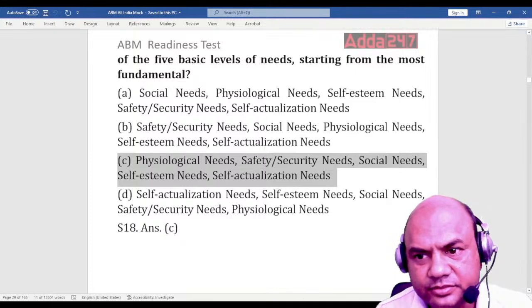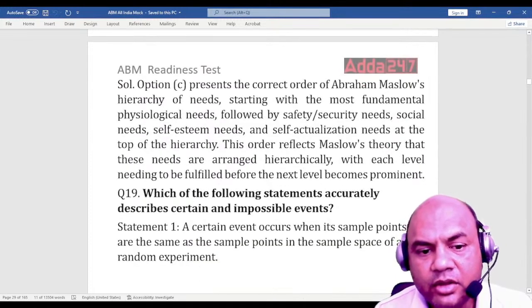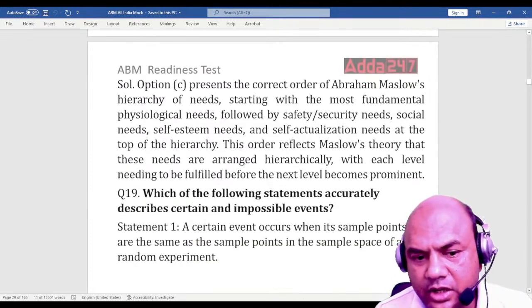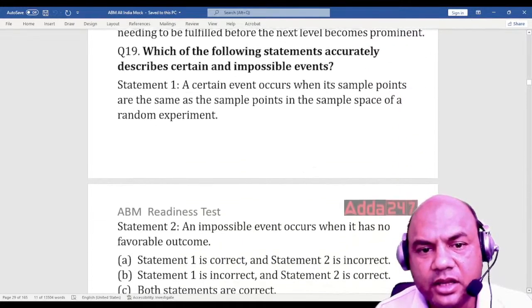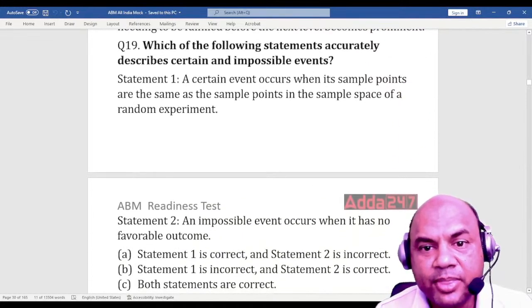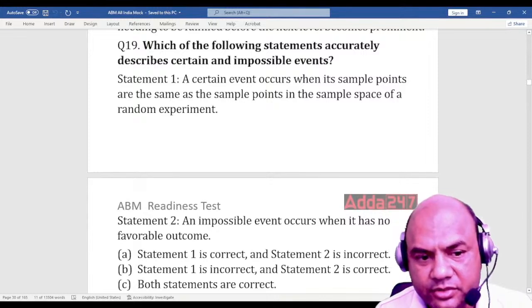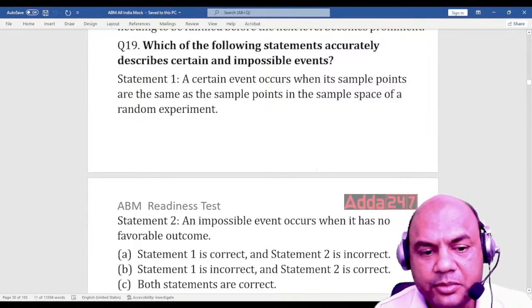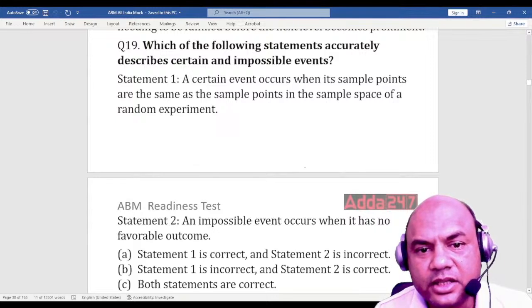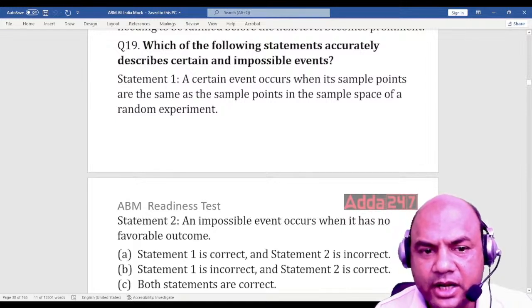Next one. Which of the following statements accurately describes certain and impossible events? So certain and impossible. Okay. So the options, 2 statements are known to you. Statement 1: a certain event occurs when the sample points are the same as the sample points in the sample space of the random event.